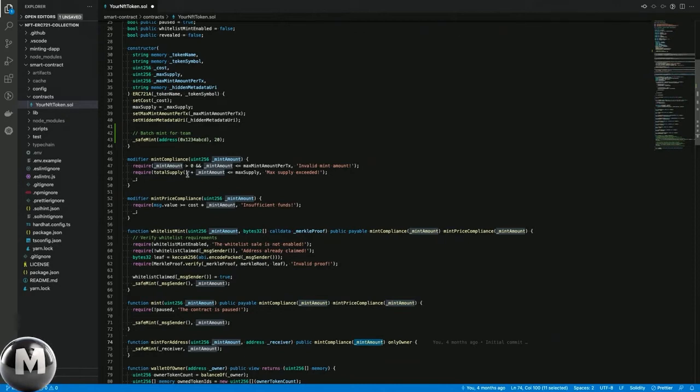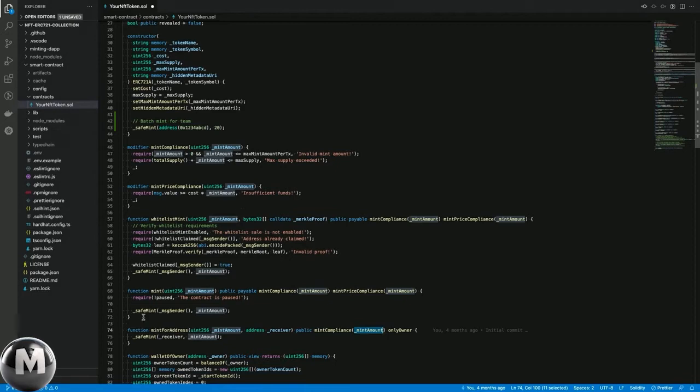So if you take a look at what happens inside the modifier, the first thing that is checked is that the mint amount is not higher than the max mint amount per TX. This can act as a safeguard in case you're maybe typing a digit more than you wanted by mistake. But if you are considering the batch minting, probably you would like to mint 100 tokens or more at the same time, so this can be pretty annoying. So let's see how we can change the function so there will be no limit for the owner.